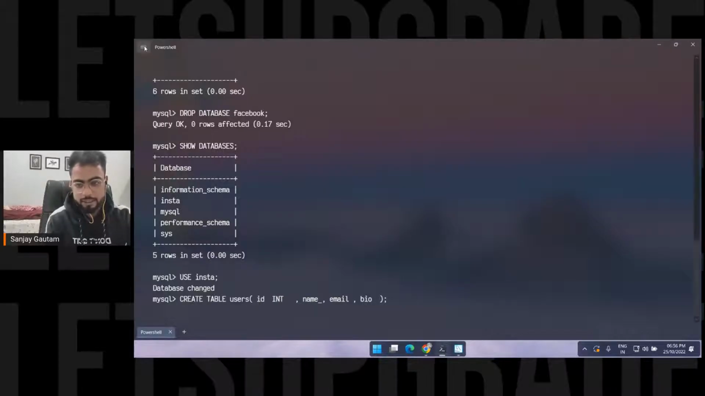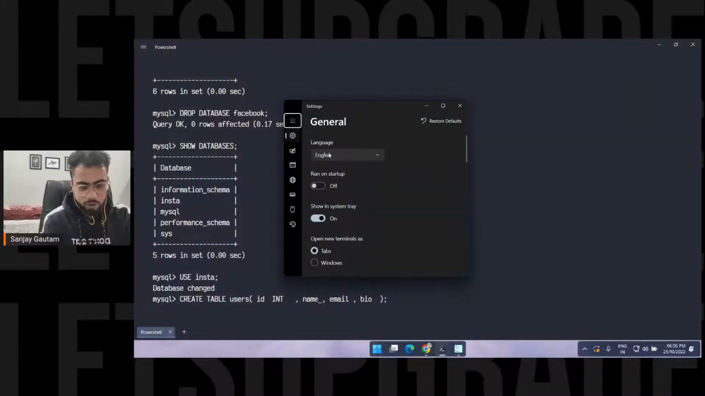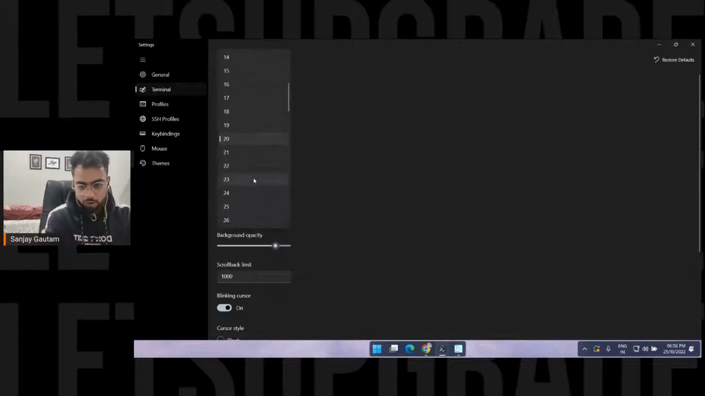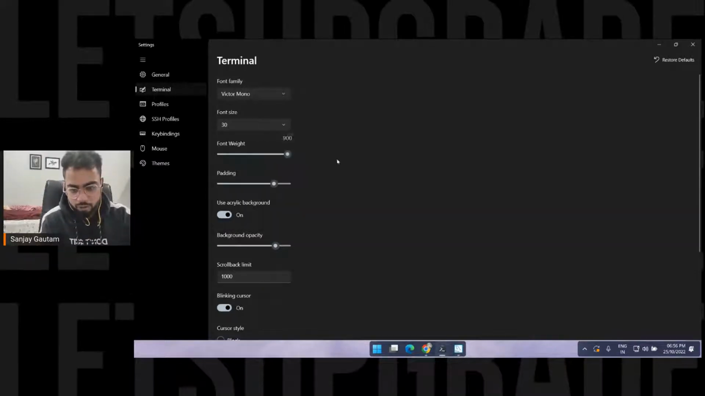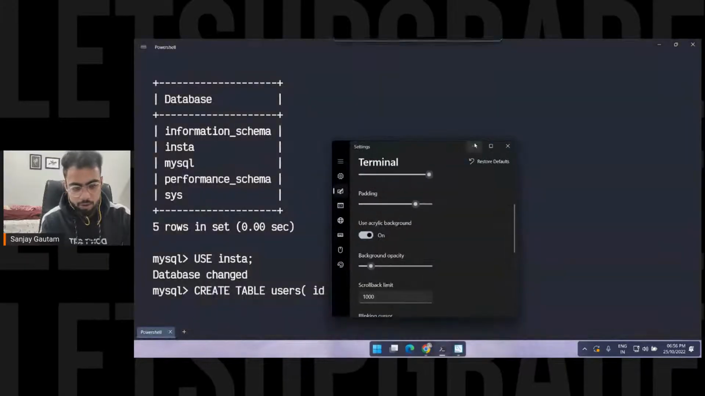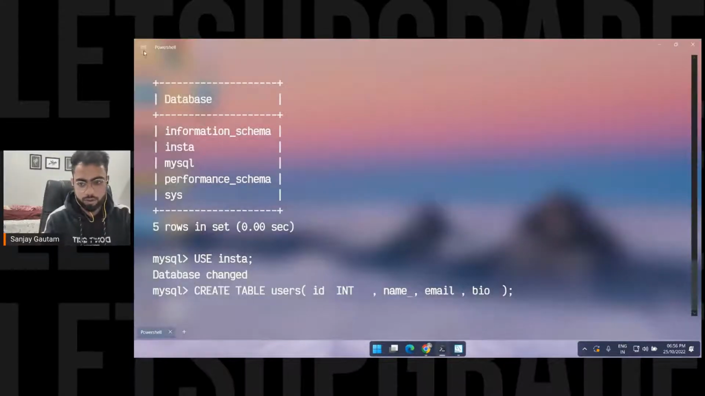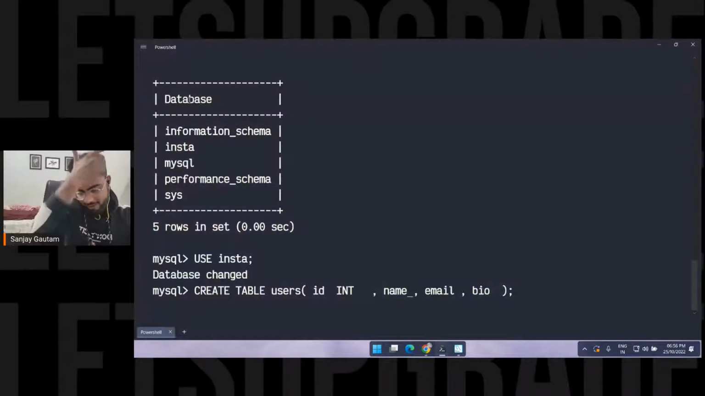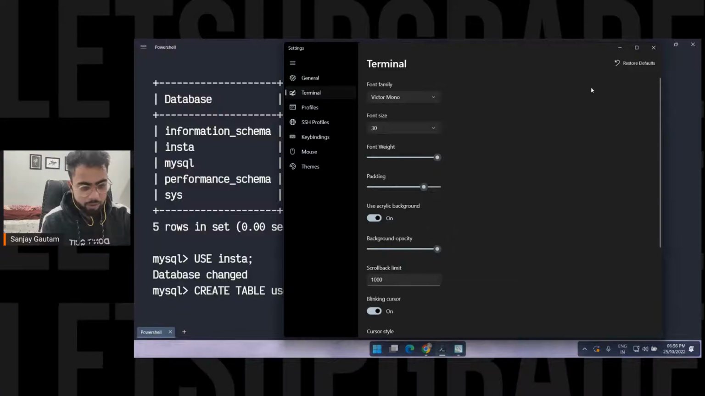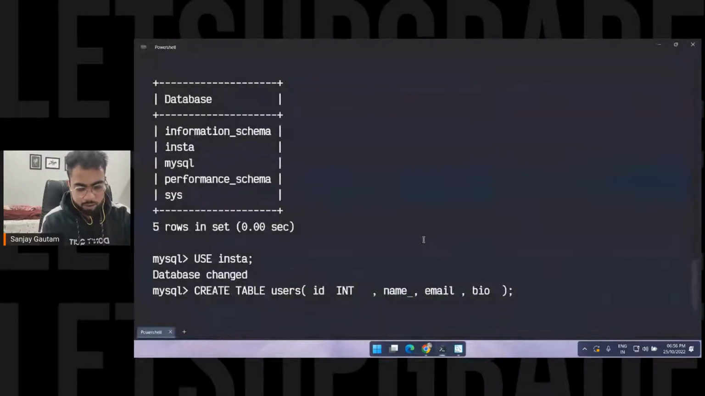Then let me increase the size a little bit more. Settings, terminal, font size to let's say 30, font weight, and background opacity. Sorry, the opacity became very low, it's completely transparent here. Okay, that's great. So here: create table users, id column int.